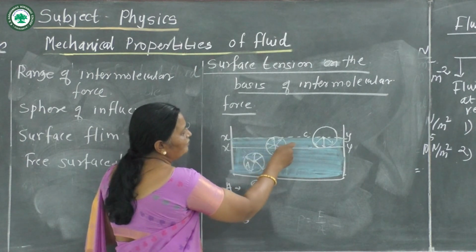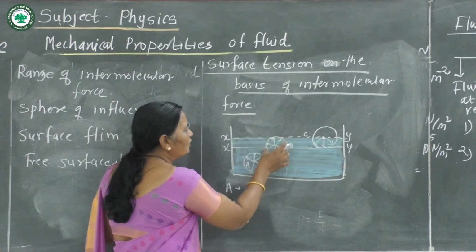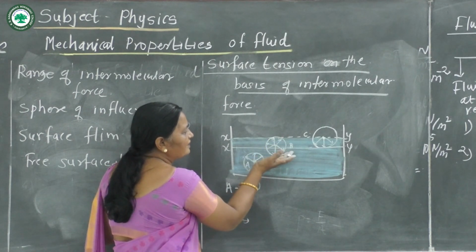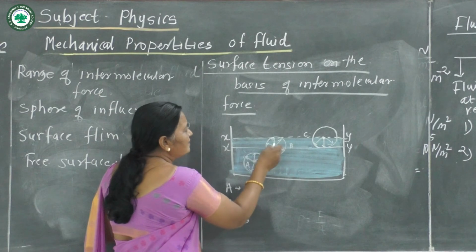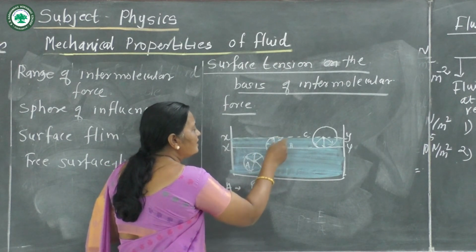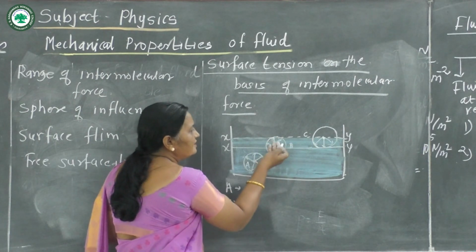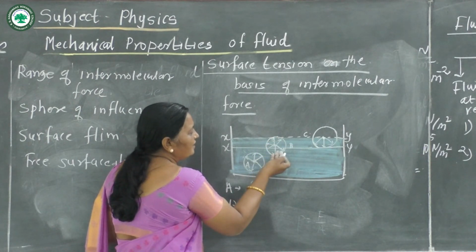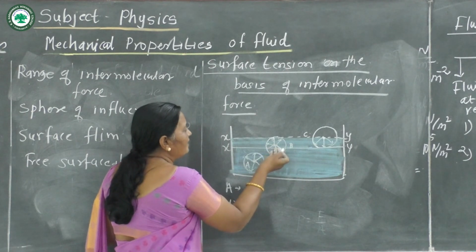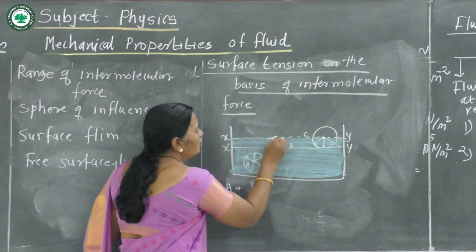Now consider molecule B. Suppose this molecule is just below the liquid surface. This is molecule B, this is the sphere of influence, this is the range of intermolecular force. This molecule is just below the liquid surface. What happens? In this case, there are some air molecules.